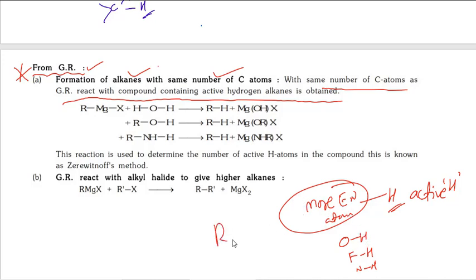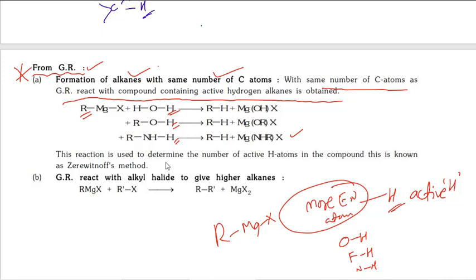Whenever Grignard reagent RMgX reacts with this type of compound, it simply takes one H plus and forms an alkane. See here, OH is there, this hydrogen and the alkyl group form the alkane. The byproducts are Mg(OH)X, Mg(OR)X, Mg(NHR)X, like this.